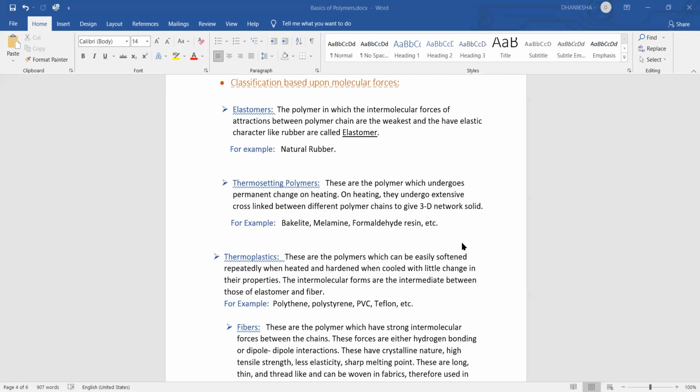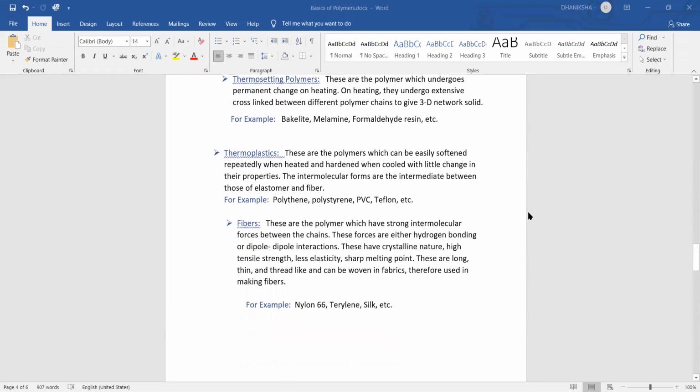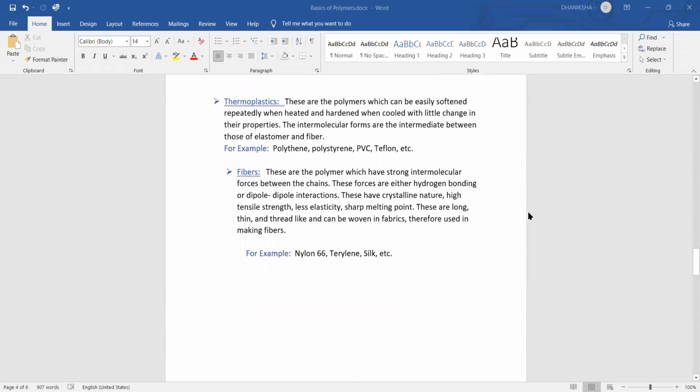Second is thermosetting polymers. These are the polymers which undergo permanent change on heating. On heating, they undergo extensive cross-linking between different polymer chains to create a 3D network solid. For example, bakelite, melamine formaldehyde resin, etc. Third is thermoplastic. These are the polymers which can be easily softened when heated and hardened when cooled with little change in their properties. The intermolecular forces are intermediate between those of elastomers and fibers. For example, polythene, polystyrene, PVC, Teflon, etc.